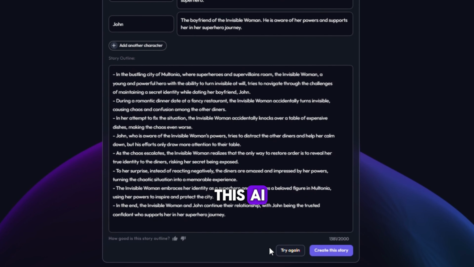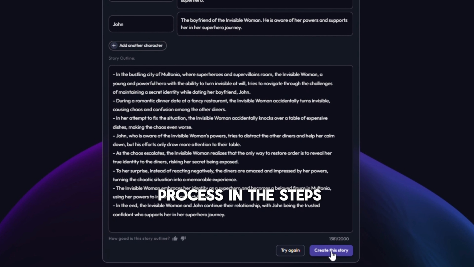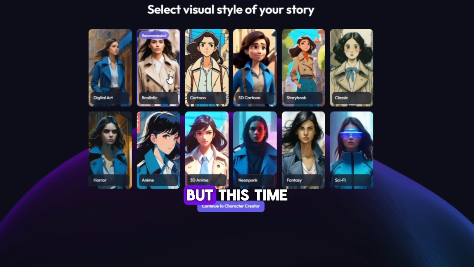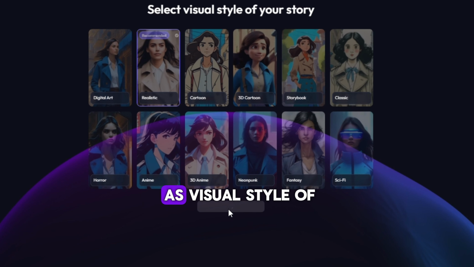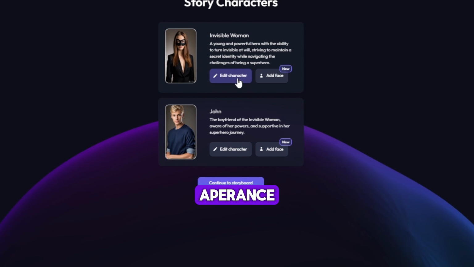On the screen you are watching, I am starting to generate another superhero story to make clear the capacity of this AI. This time as the idea of my story, I input Invisible Woman. And I do the same process in these steps. But this time I am selecting realistic as the visual style of my story.